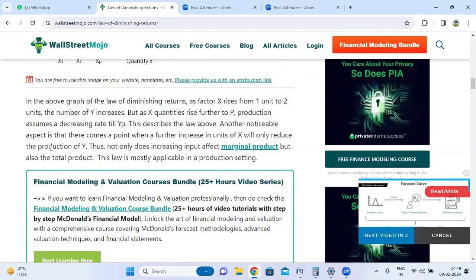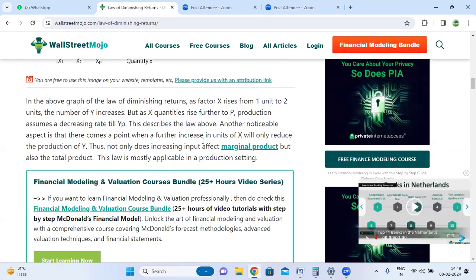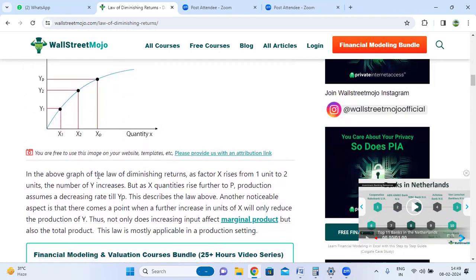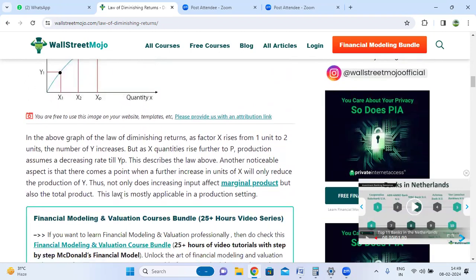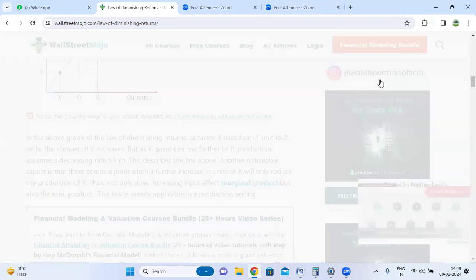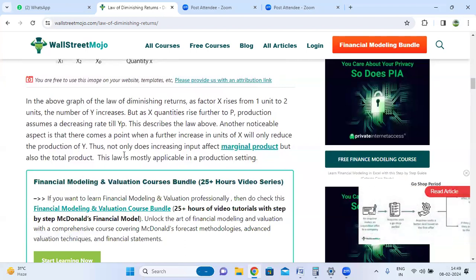Another noticeable aspect is that there comes a point when a further increase in units of x will only reduce the production of y. So an increase in the input affects not only the marginal product but also the total production.